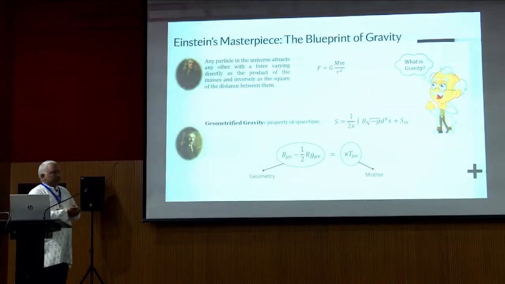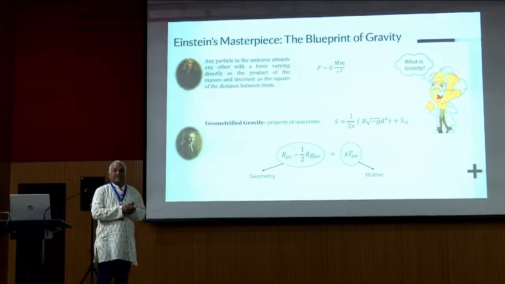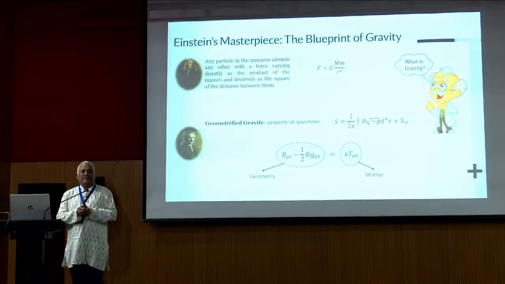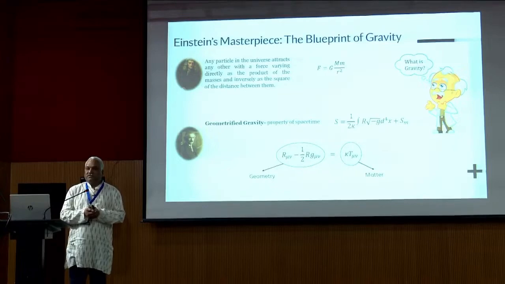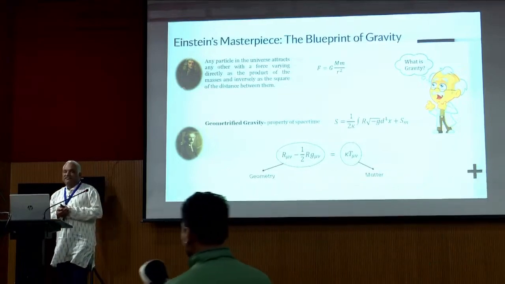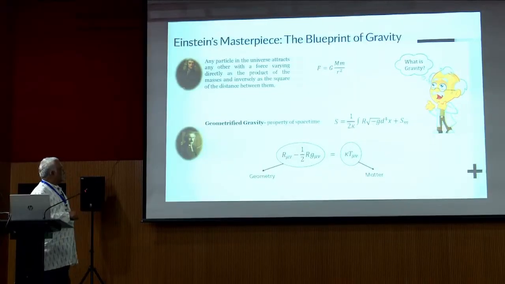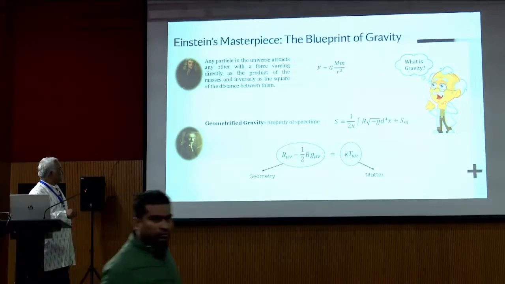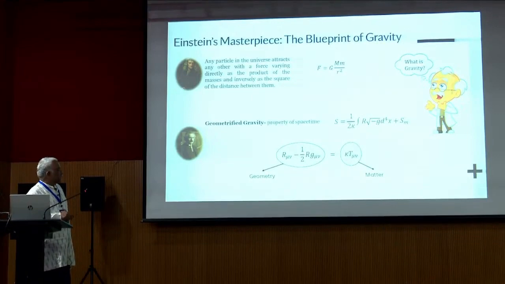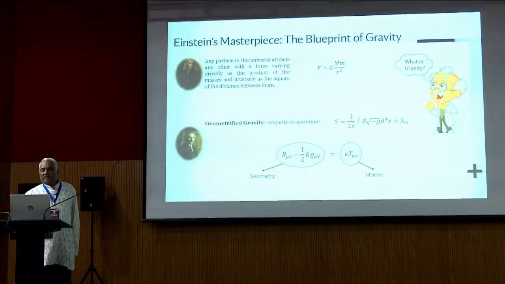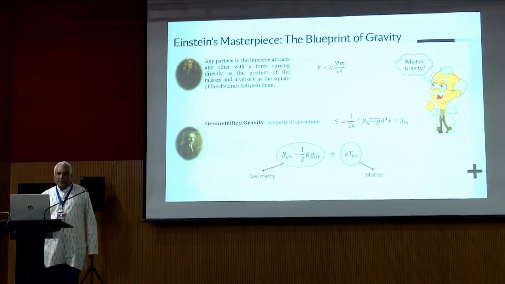Okay, so the first question is, what is gravity? From our childhood, we started gravity with the falling of the apple. The falling of the apple story by Newton is the starting point of gravity for everyone. Then coming to Einstein. Einstein's gravity is based upon the Riemannian curvature tensor with the famous field equation which he proposed in November 1915, where the left hand side is the geometry and the right hand side is the matter, and based upon the metric he discussed the action principle.